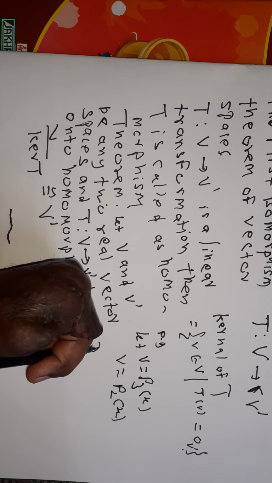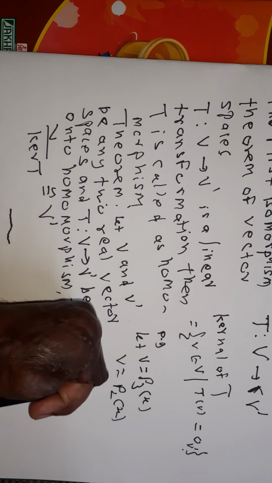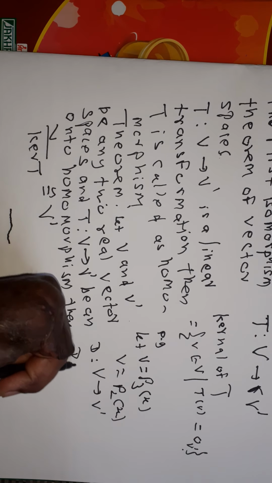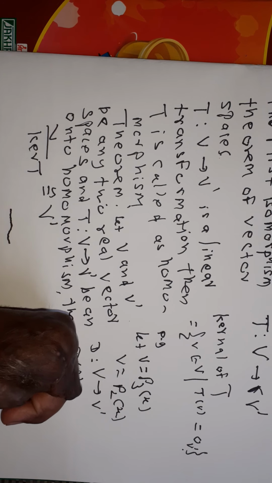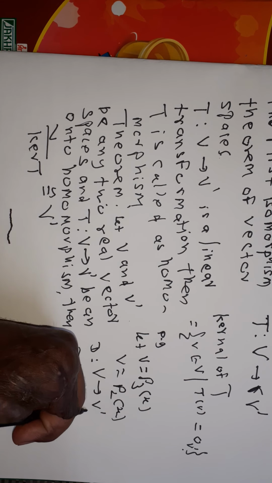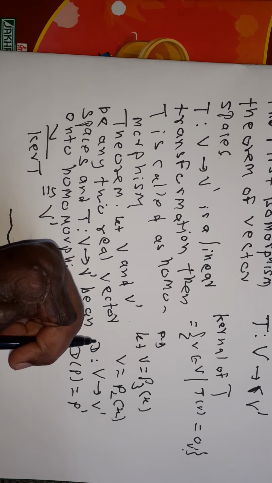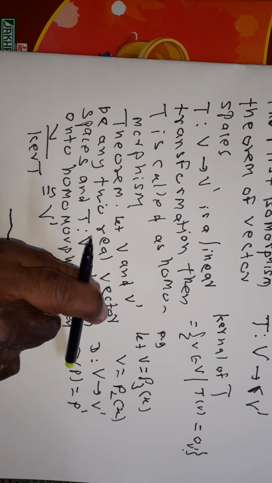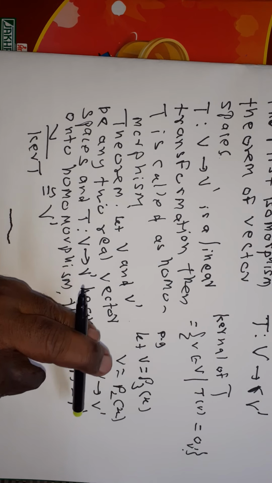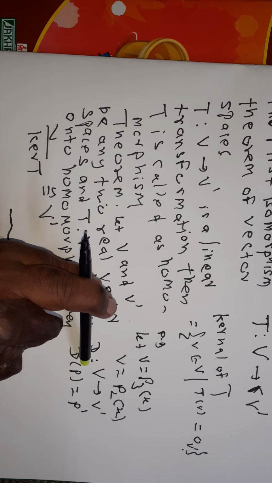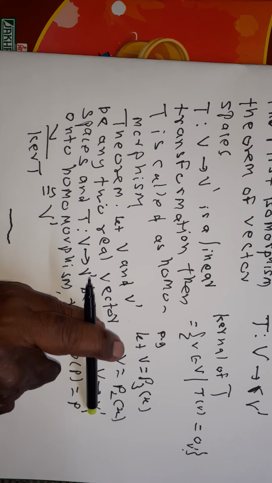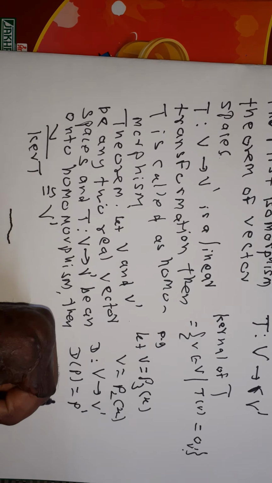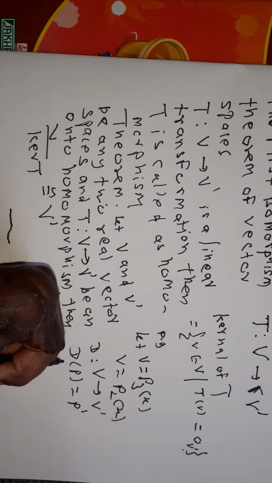Let D from V to V dash be a linear transformation such that D of p is equal to p dash. One can check that D is a linear transformation. Here p dash is the derivative of p with respect to x.